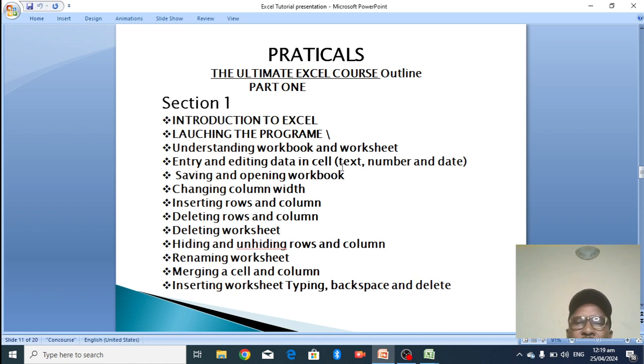And next I'm going to look at entry and editing data in cells: text, number, and date. Now, how do you enter data or text into Excel? We'll look at how to enter numbers into Excel and how to enter dates into Excel. Let's go immediately as we enter some data.